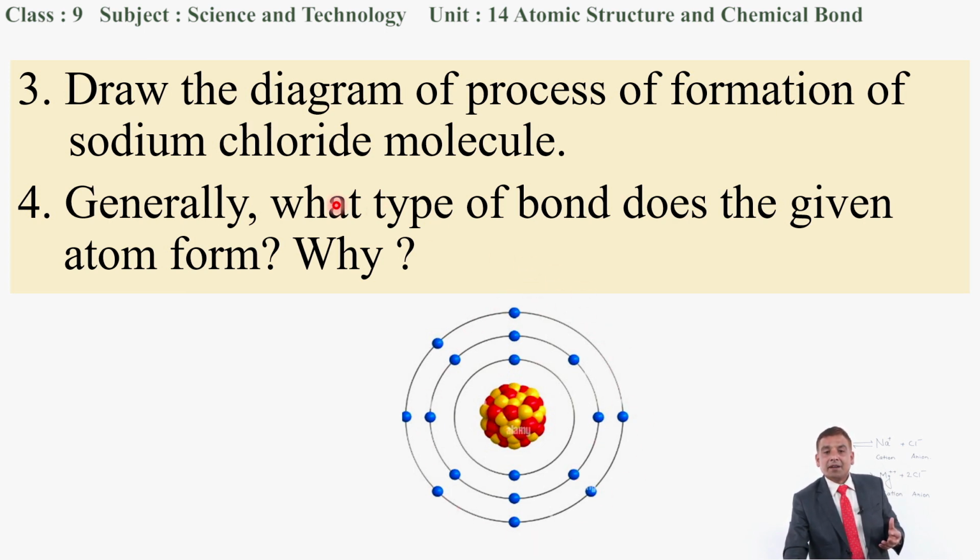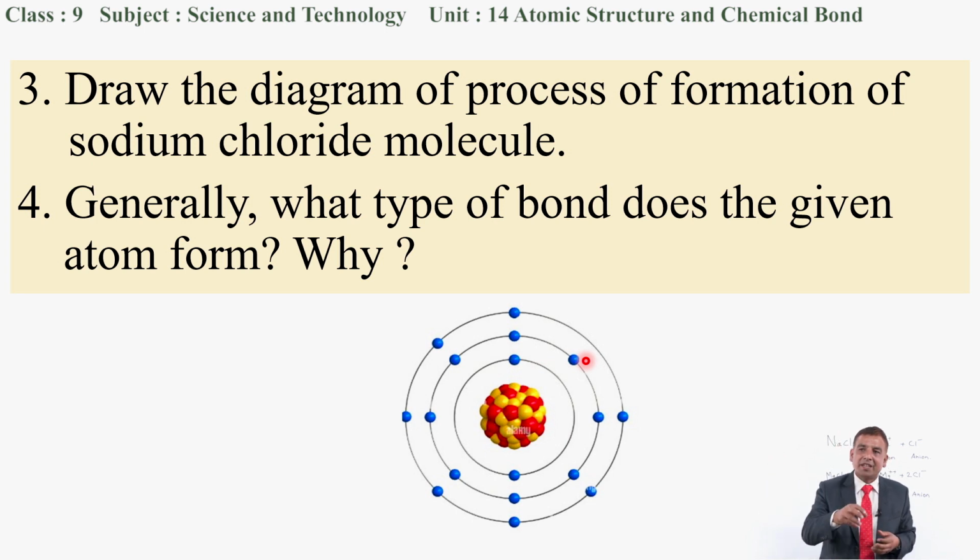That means only 1 electron is needed to reach the octet state, so obviously it gains 1 electron, and by gaining the electron it forms the electrovalent bond.